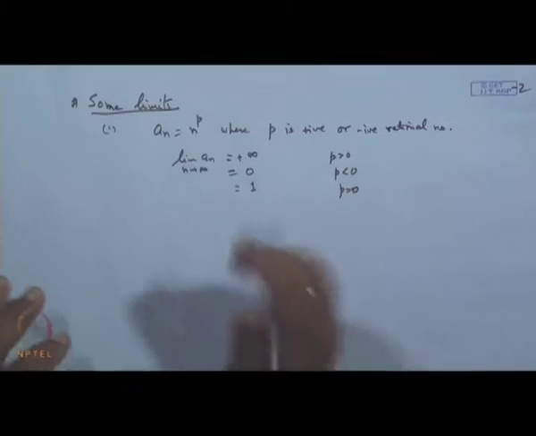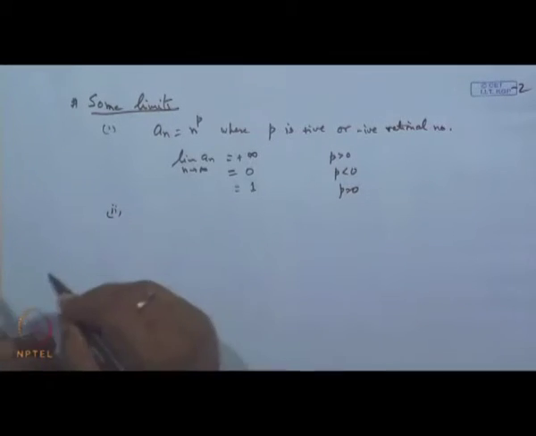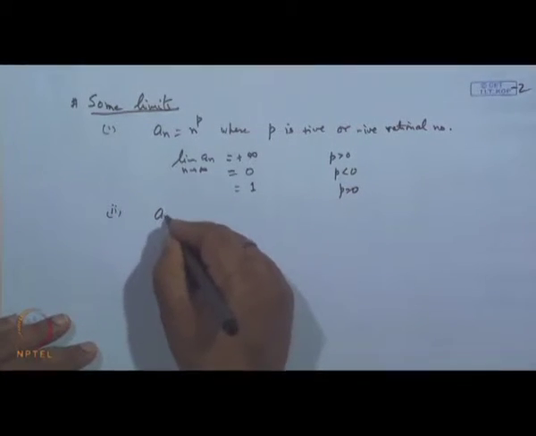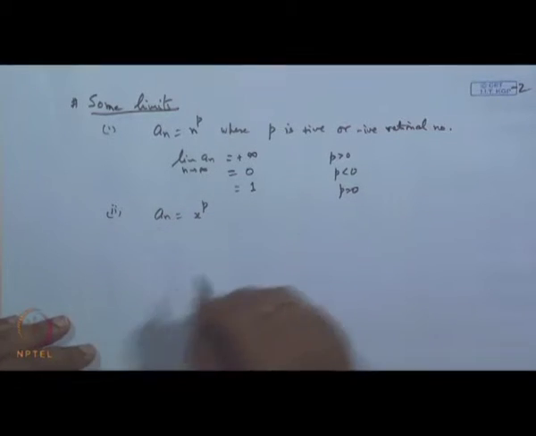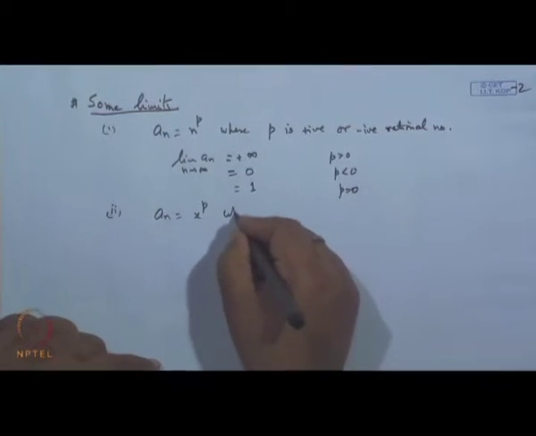So it is simple, there is nothing to prove. Then another sequence: suppose a_n is x to the power p, where x is any real number.